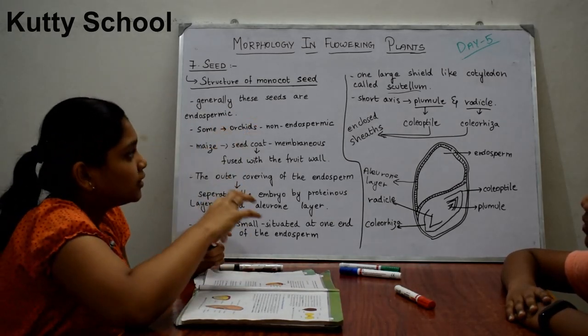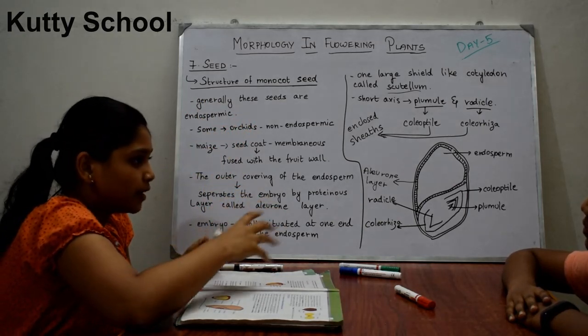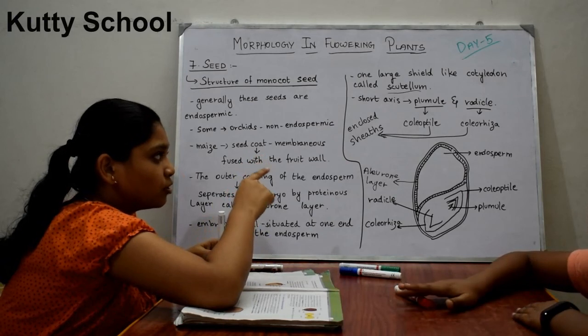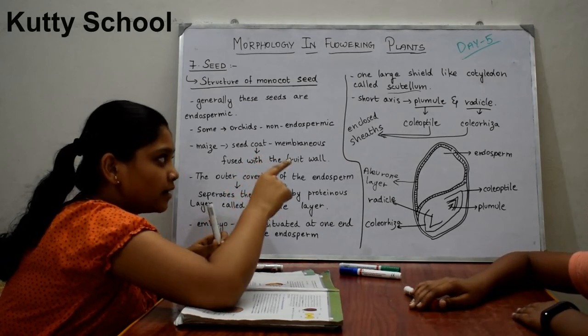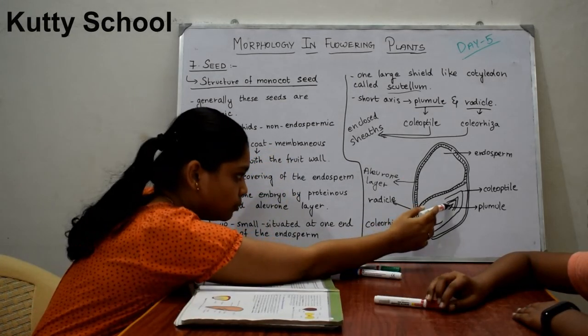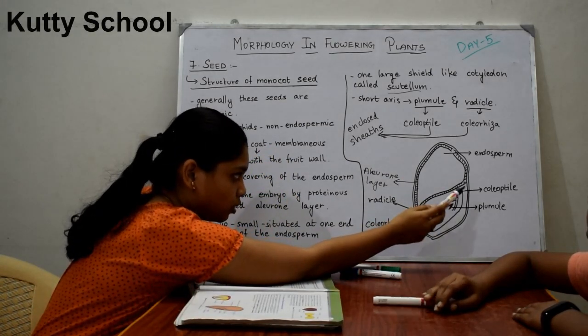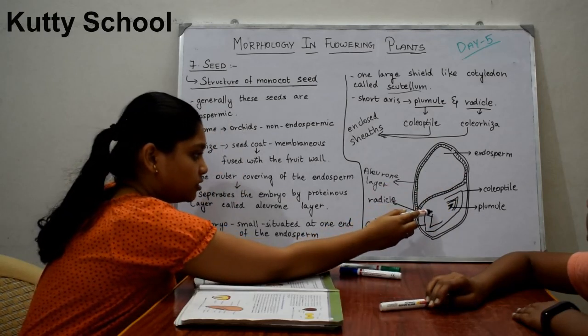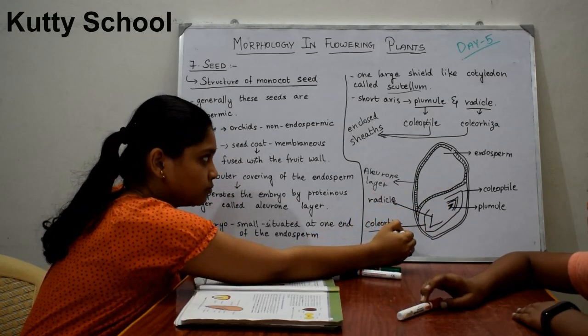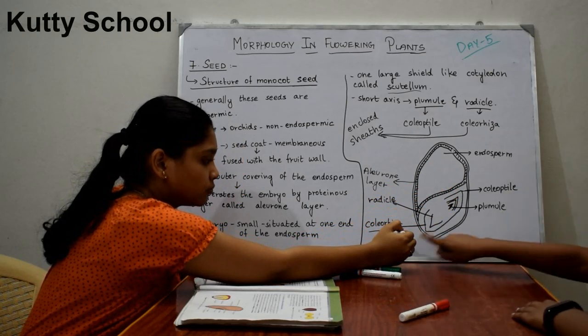Here also in these seeds there is plumule and radicle. The plumule is covered by a sheath called coleoptile and the radicle is covered by a sheath called coleorhiza. This and this are connected here.